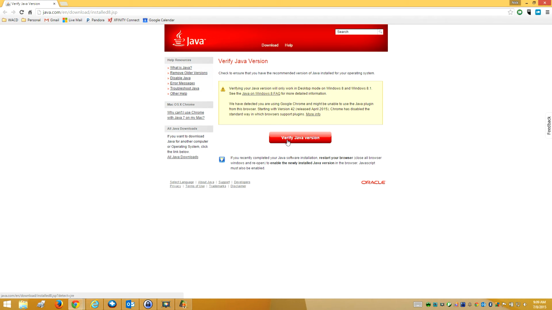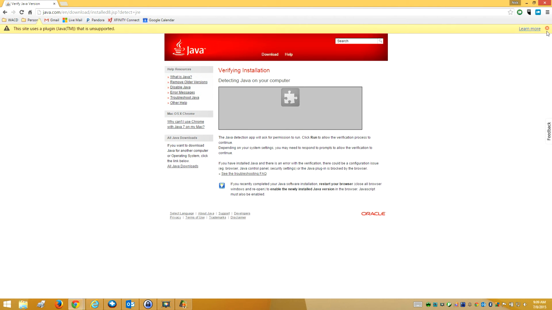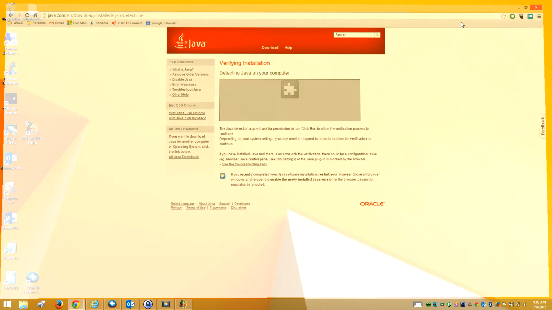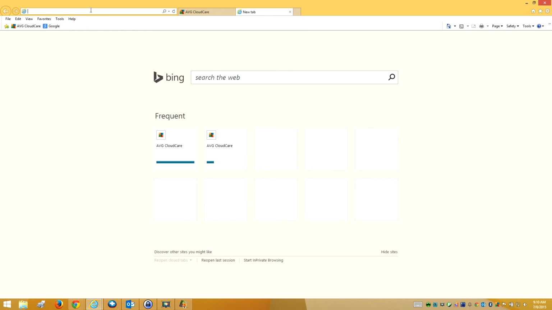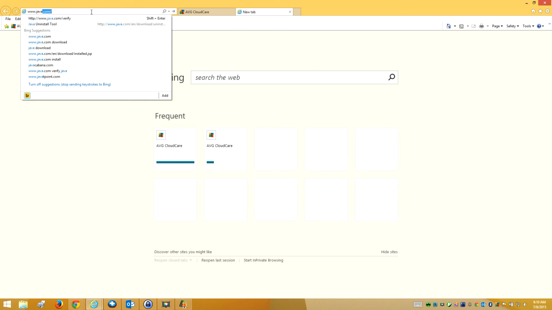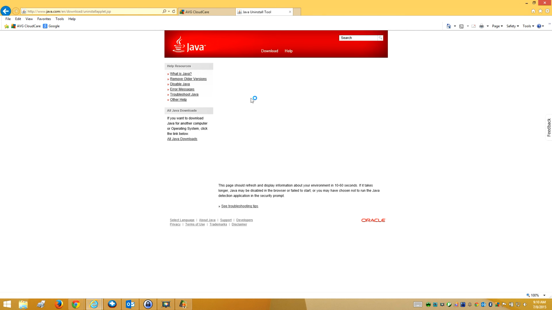And this will come up asking you to verify. And this is saying that, hey, your default browser is Google Chrome. Well, Google Chrome no longer supports Java, so I'm going to run over to Internet Explorer and go to java.com/verify, and it's going to tell me, yes, your Java's working, this is what version it is.